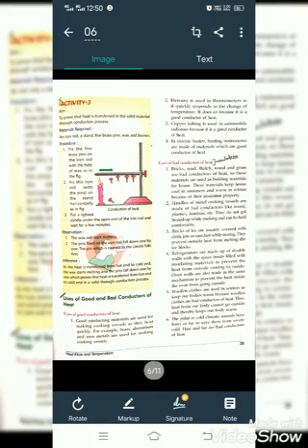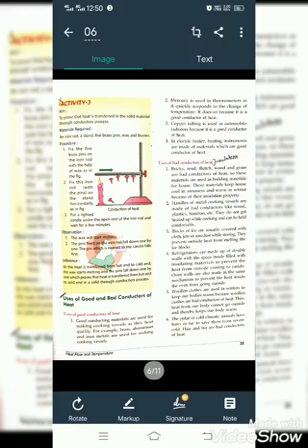Uses of good and bad conductors. Why do we use good and bad conductors? There are many uses of both. Firstly, good conductors are used for making cooking vessels. Mercury is used in thermometers, and it is also a good conductor of heat. Copper is used for making wires. Next, electric heaters are also made of good conductors.